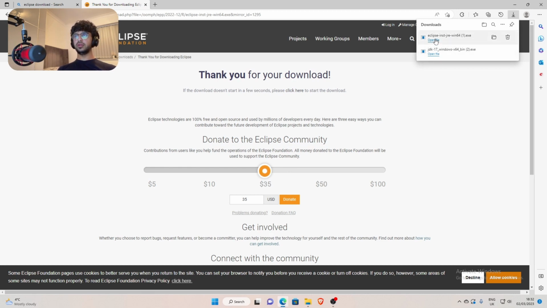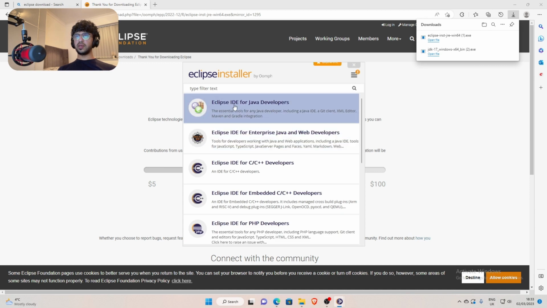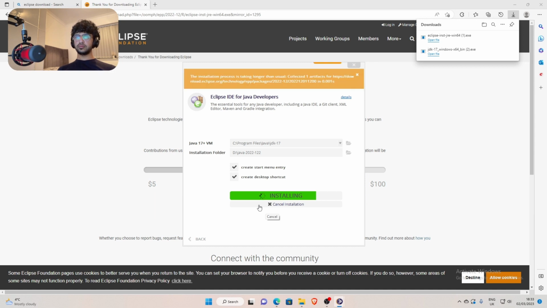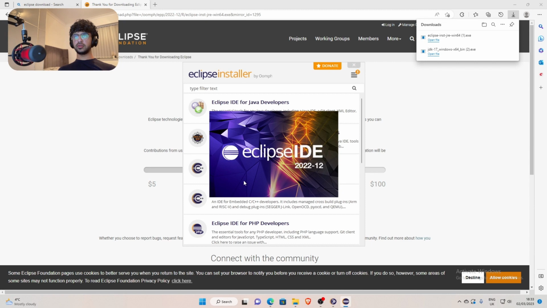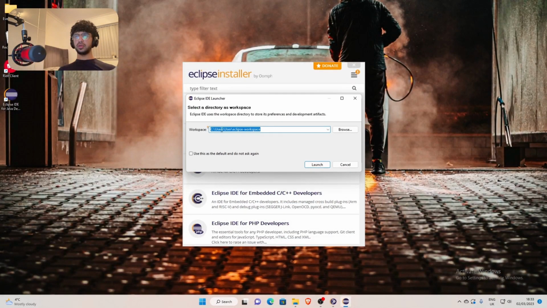Now just open the file. Now you want to click Eclipse IDE for Java developers, and then click install. So now you just have to click launch. Choose the workspace where you want. This will be where your files will be saved.